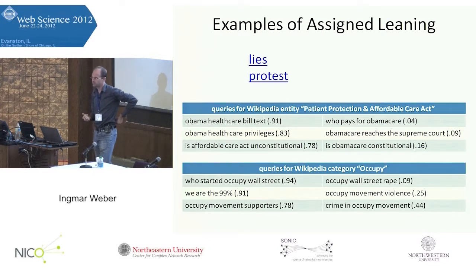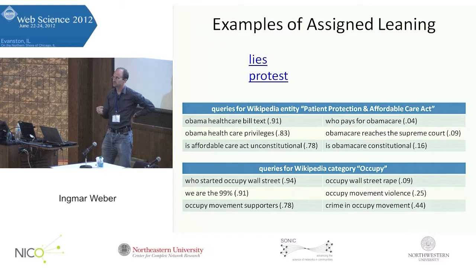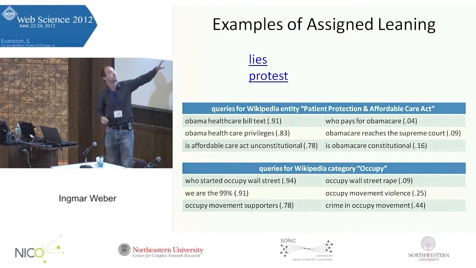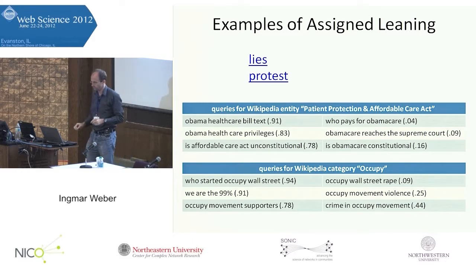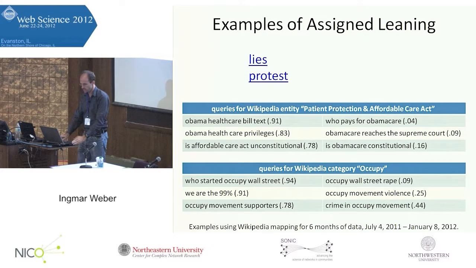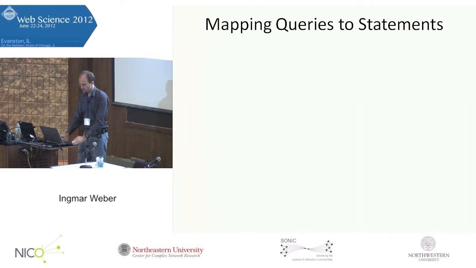Once we can map queries to Wikipedia entities, we can also group things by Wikipedia category. So here are some examples, essentially similar to what I showed before. This is unfortunately not in the demo. This is just to explore and for certain types of analytics. Now, quantitative analytics you can do.